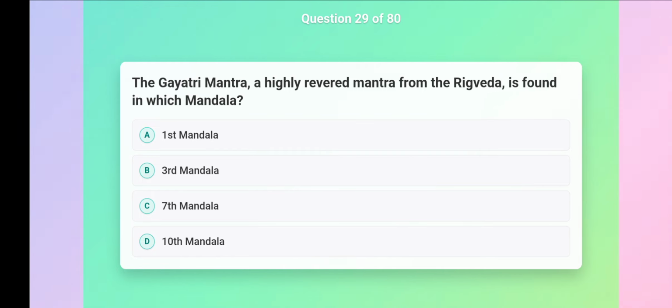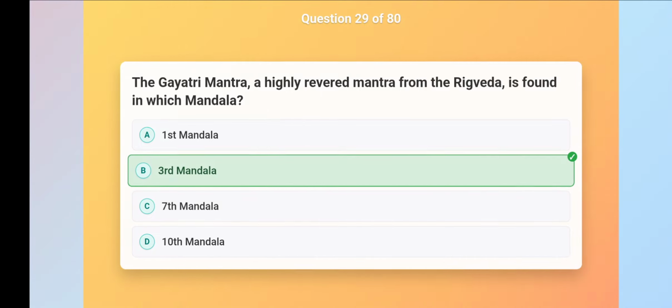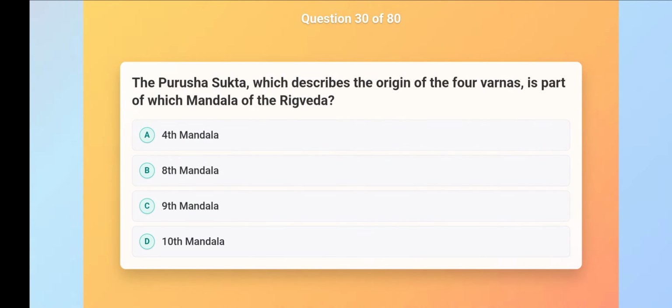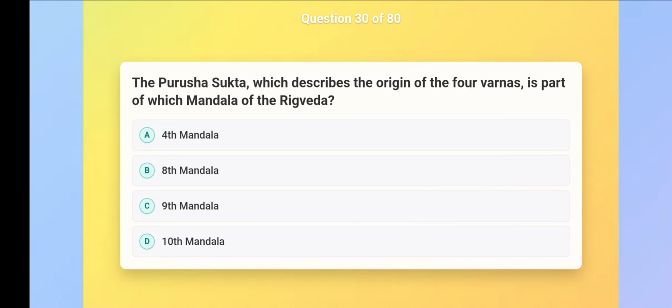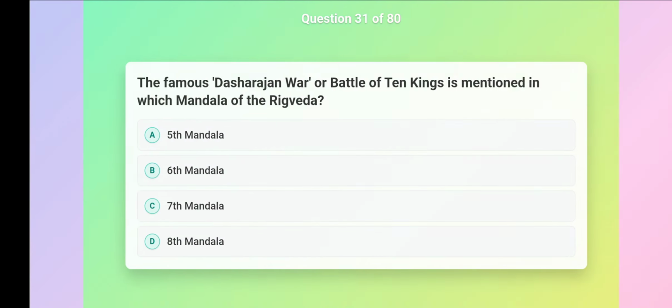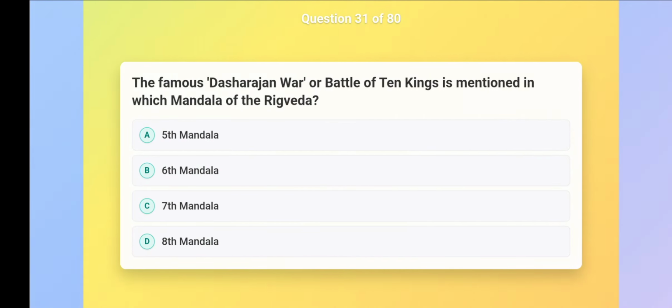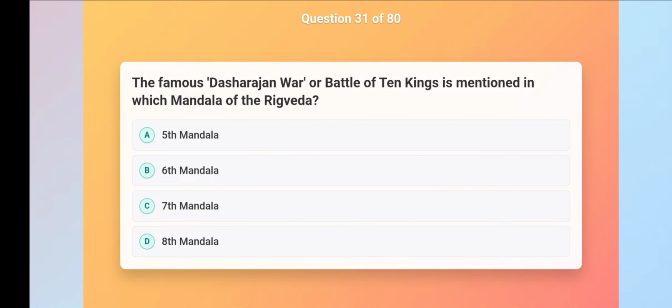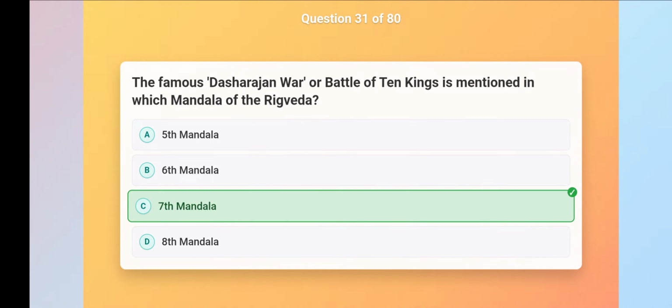The Gayatri mantra, a highly revered mantra from the Rigveda, is found in which mandala? Third mandala. The Purusha Sukta, which describes the origin of the four Varnas, is part of which mandala of the Rigveda? 10th mandala. The famous Dasharajan War or Battle of 10 Kings is mentioned in which mandala of the Rigveda? 7th mandala.